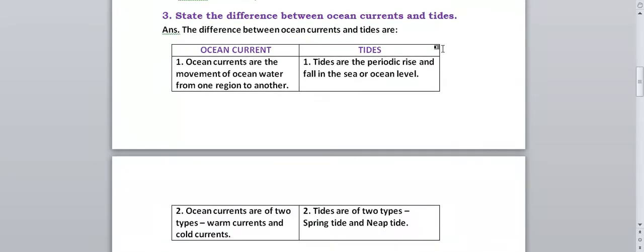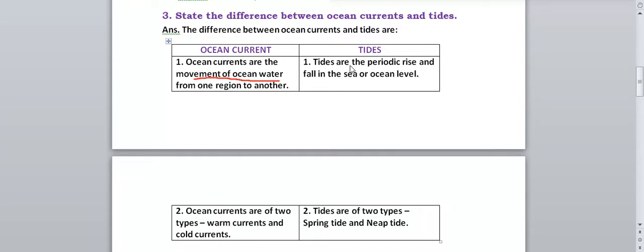Next, we have to write the differences between ocean current and tides. For this, make 2 columns, one for the ocean current and one for the tides. So first difference for ocean current, what will we write? Ocean currents are the movement of ocean water from one region to another region. When the movement of ocean water takes place from one region to another region, then an ocean current is formed.